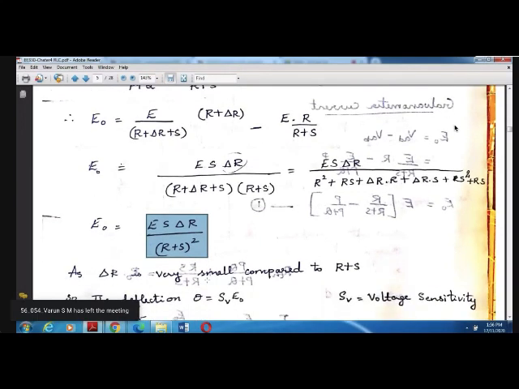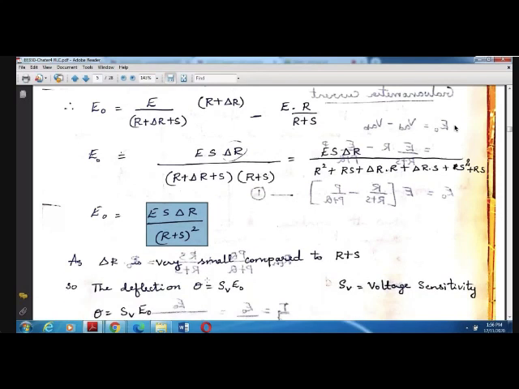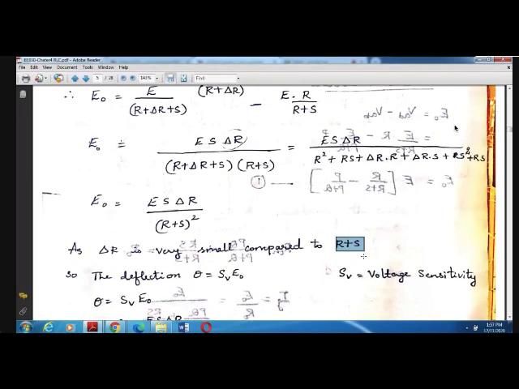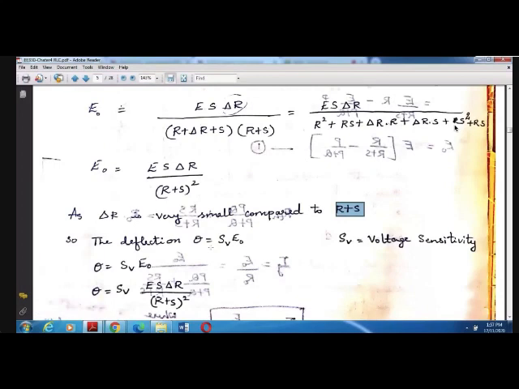As delta R is very small compared to R plus S, the small change that is causing the unbalance of the bridge is very small. So what we are going to do: the deflection theta is given by a predetermined equation, which is not mentioned here. Directly, we consider theta is equal to